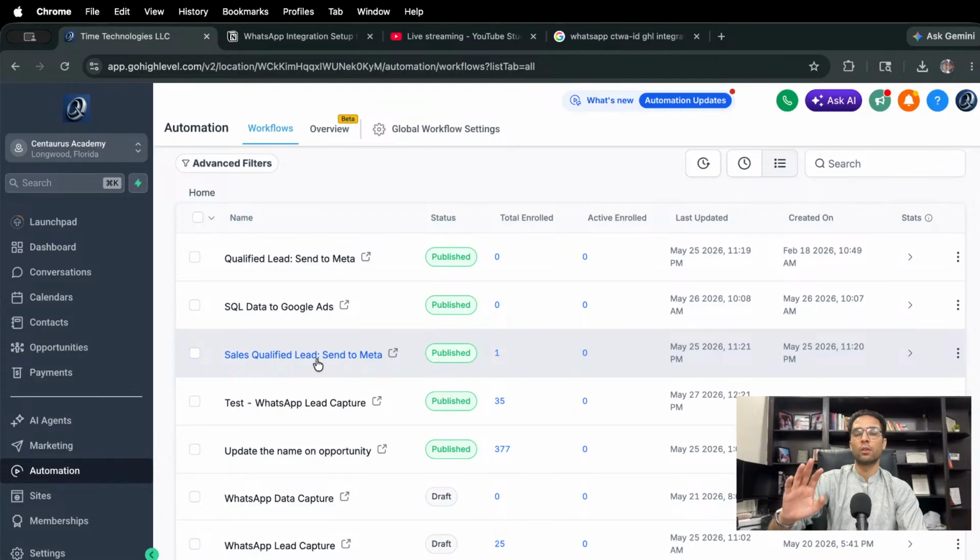So there are multiple ways we can send the data, whatever is happening within the pipeline, so people do not have to manually submit or do anything. It's just that when the sales team moves the leads into a new section of the pipeline, it's going to send that detail to Meta so Meta can optimize the ads better, right?